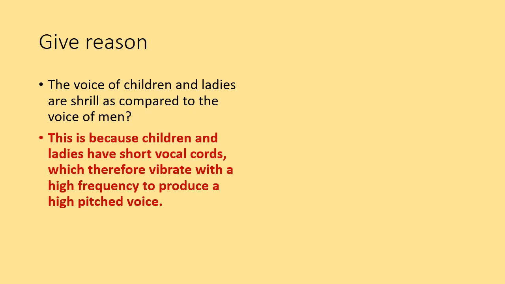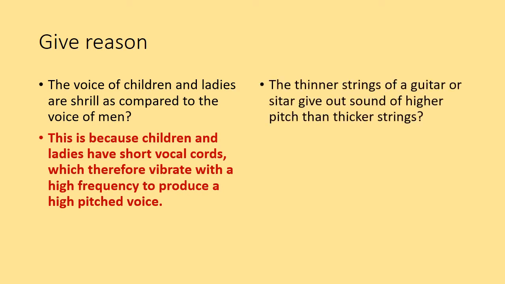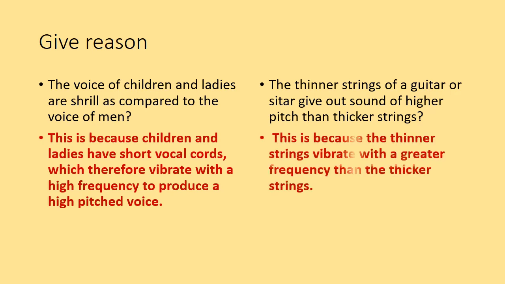That is the reason. The thinner strings of a guitar or sitar give out sound of higher pitch than thicker strings. Why? What's the reason? Yes, you can guess that because the thinner strings vibrate faster with a greater frequency. So when the number of complete oscillations produced per second is more, the pitch is high. That's the reason they produce a higher sound or a high frequency sound.